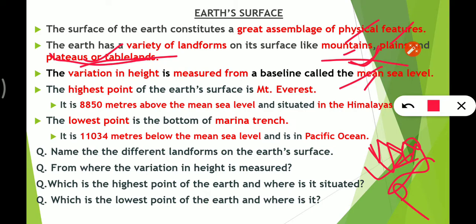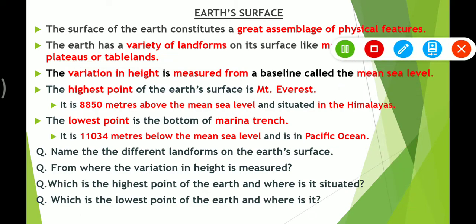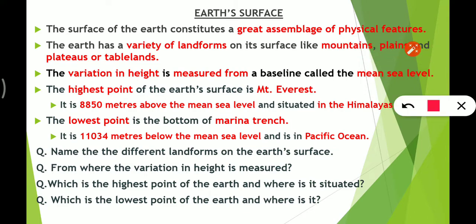And this height is measured from a baseline, and that is known as mean sea level. If we talk about the highest point of the earth, then it is Mount Everest. Its height is 8850 meters, and it is situated in the Himalayas.